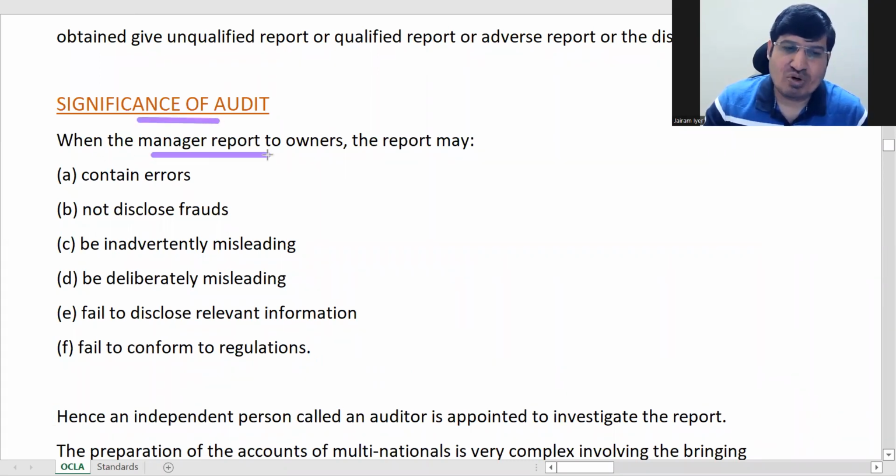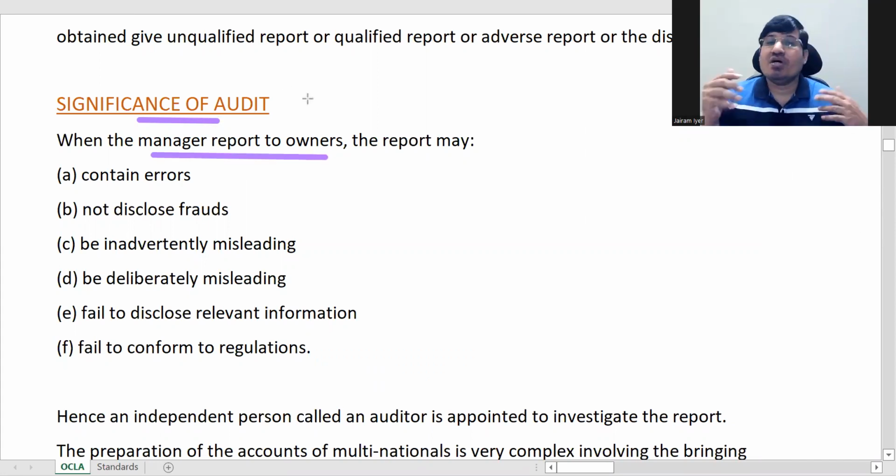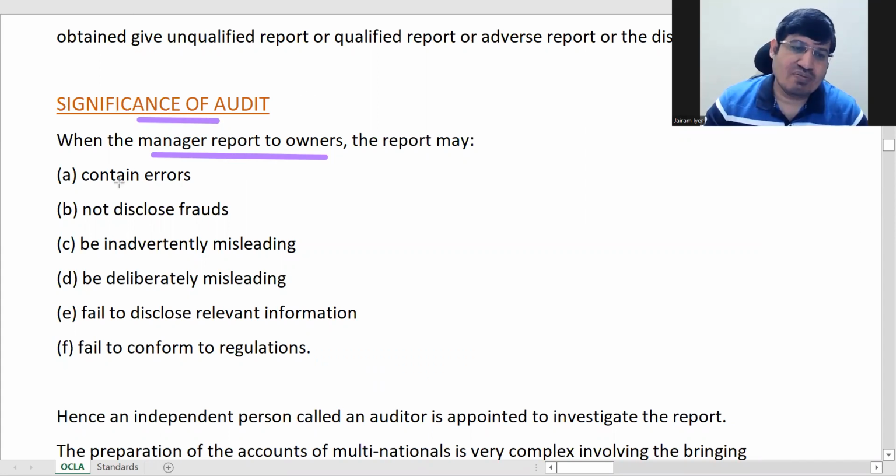When the manager reports to owners, now we'll see the significance from 2-3 points of view. Significance means, what is the importance of audit? That comes under significance of audit. So why is audit so important? That we will see from 2-3 points of view. So the main point here is if the manager reports to the owners